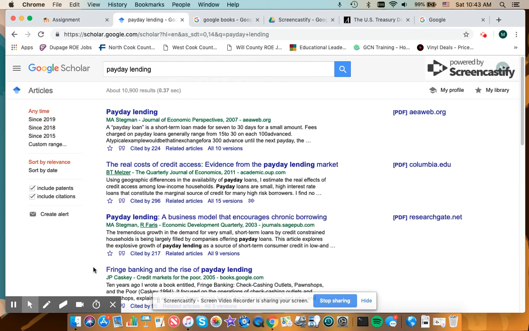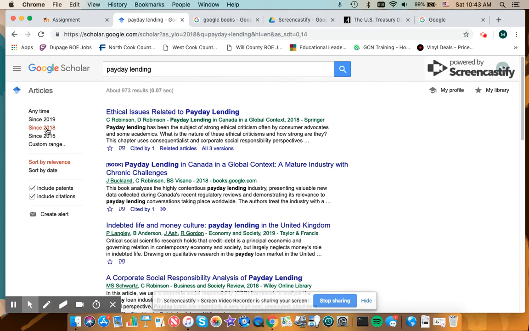Obviously, we got a lot of different search results here. On the left-hand side, what's really nice is we can filter our search. So I want to get anything on payday lending that is from, I'll say within the past year, so since 2018, because when you're researching stuff for your paper and presentation, we want to make sure that it is relevant and up to date. So let's just click on the first article and see what we get.